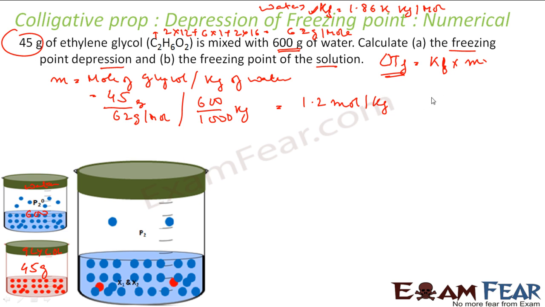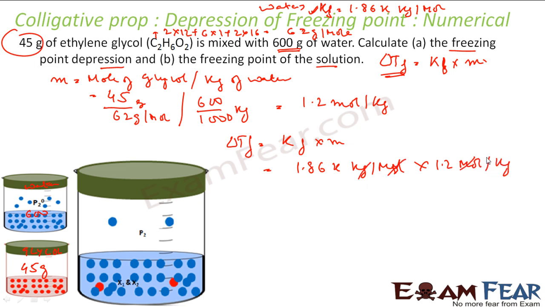Now let's find delta Tf using this formula. So delta Tf is again Kf into M, the same formula I wrote. Nothing but Kf is my 1.86 K kilogram per mole into 1.2 mole per kg. This gets cancelled. What I am left with is 2.2 Kelvin. So the change in freezing point is 2.2 Kelvin.